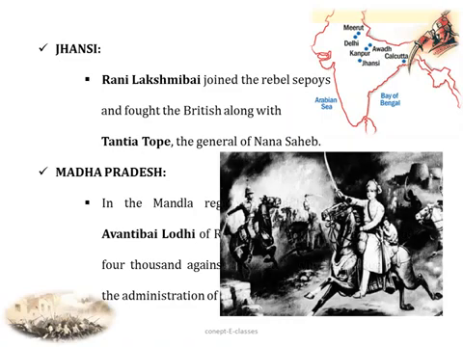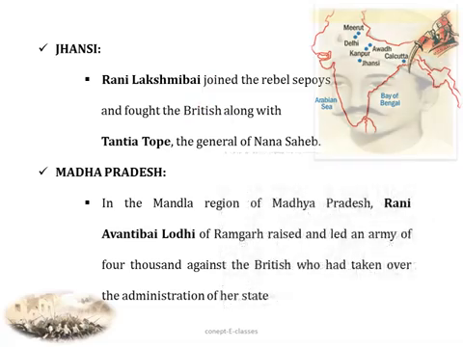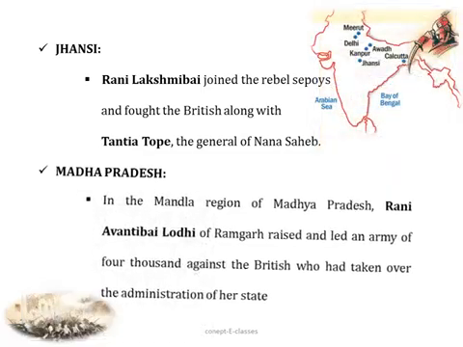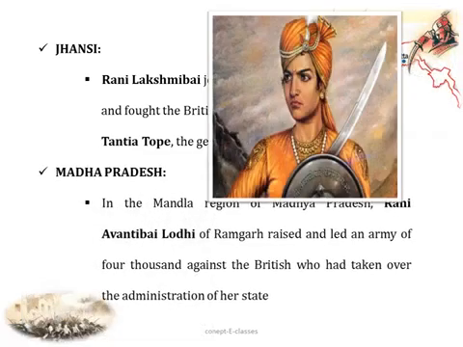In Jhansi, Rani Lakshmi Bai joined the rebel sepoys and fought the Britishers along with Tantia Tope, the general of Nana Sahib. So this was the army of Tantia Tope. In Madhya Pradesh, in the Mandla region, Rani Avantibai Lodhi of Ramgarh raised and led an army of 4,000 against the British who had taken over the administration of her state.